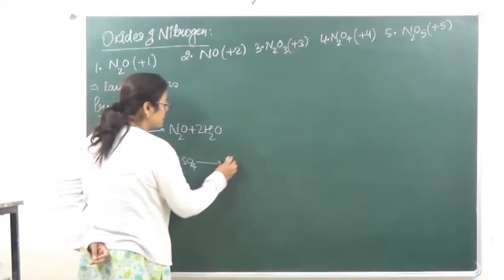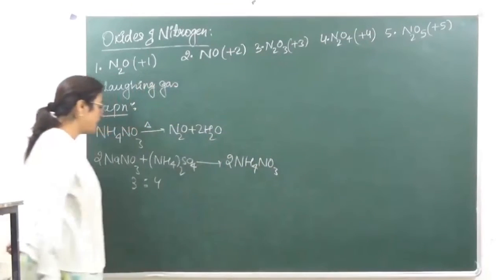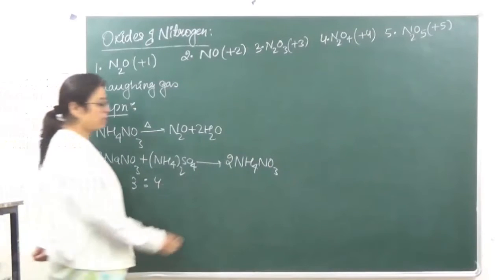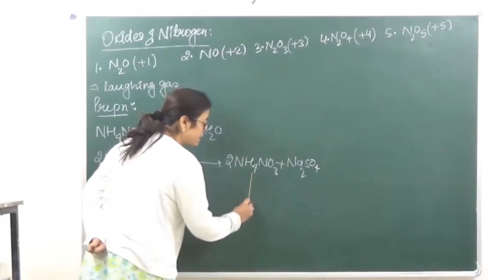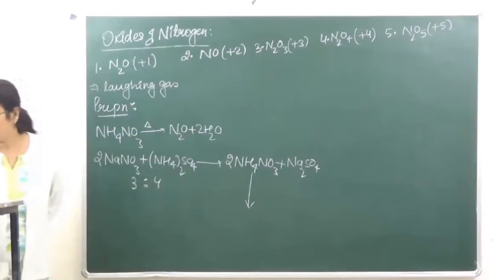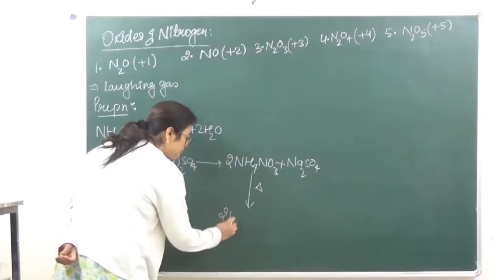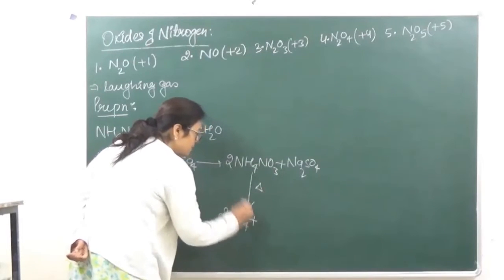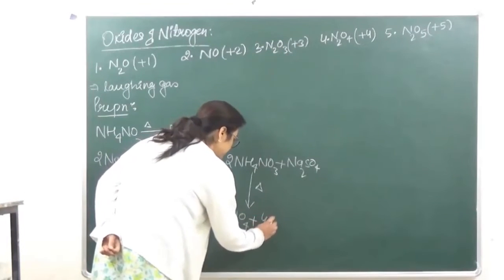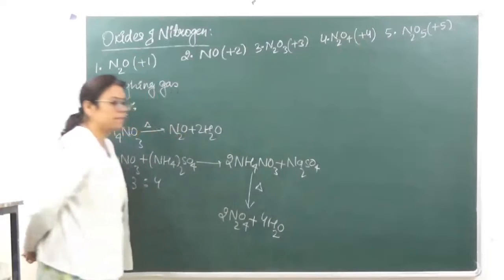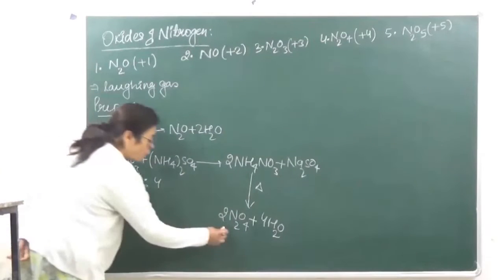When we do that, we get ammonium nitrate, right, and we are going to get sodium sulfate. ये जो ammonium nitrate यहाँ पे बनता है, this is further heated to give us nitrous oxide plus water. Okay, so ये जो nitrous oxide है, this is collected over hot water.